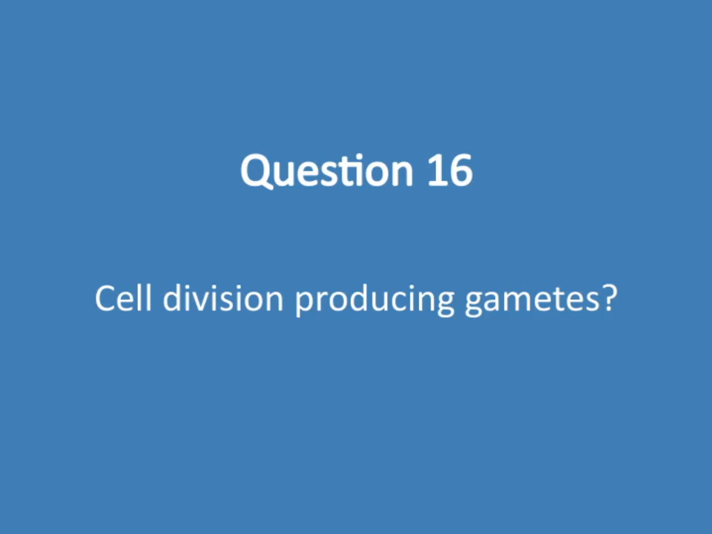So, is cell division producing gametes? That's a great question, and it leads us into an important part of understanding how organisms reproduce. When we talk about gametes, we're referring to the specialized reproductive cells, sperm and eggs in animals, pollen and ovules in plants. These cells are crucial because they carry half the genetic material needed for the next generation.